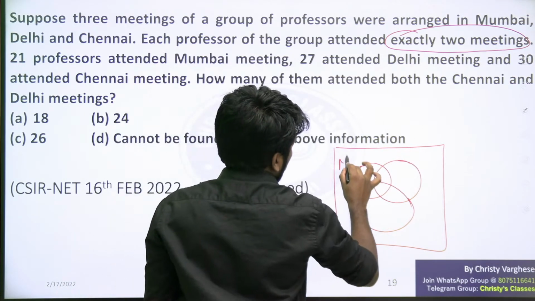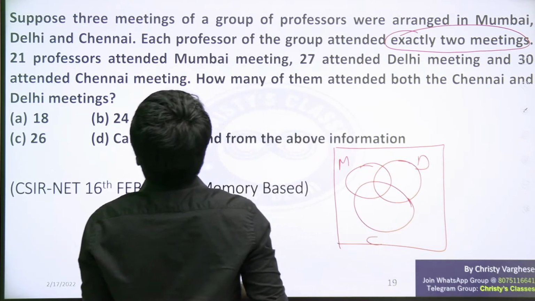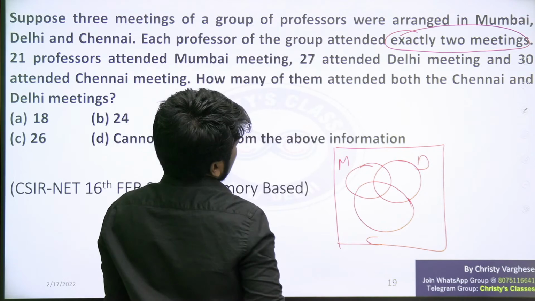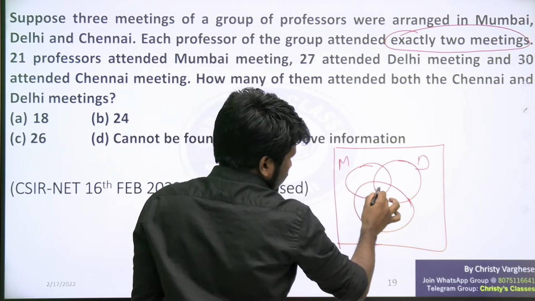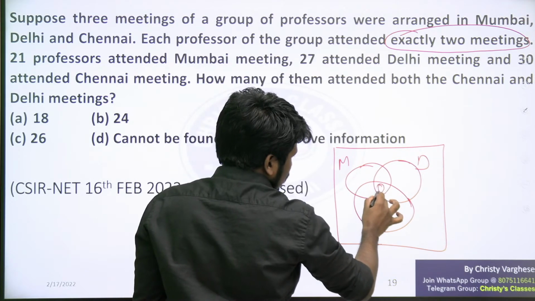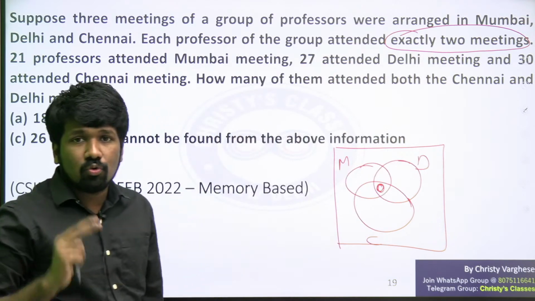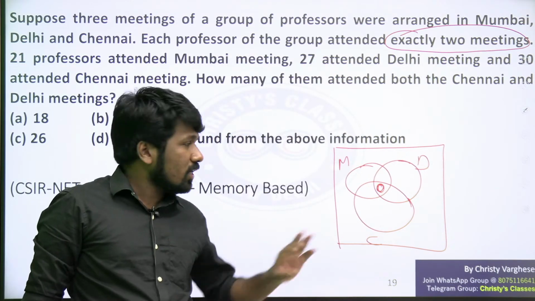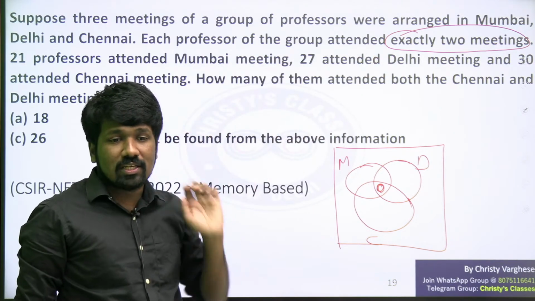Think that this is the Mumbai circle, this is the Delhi circle, this is the Chennai circle. And the question clearly says everyone attended exactly 2 meetings. That means all the 3 meeting attending people are 0 in number, because everyone attended exactly 2 meetings. So no professor attended all the 3 meetings. That is understood from that keyword itself.